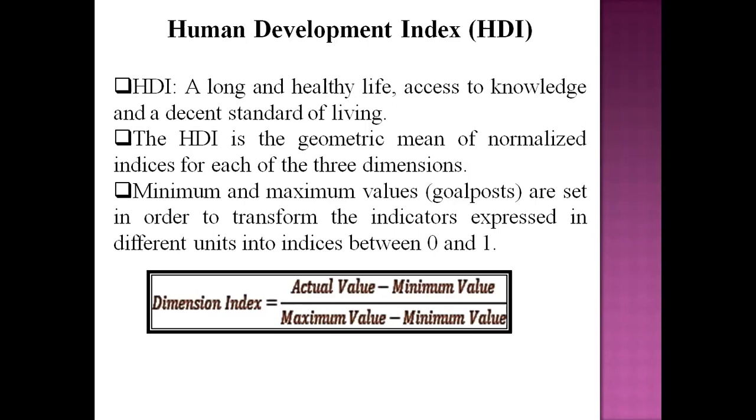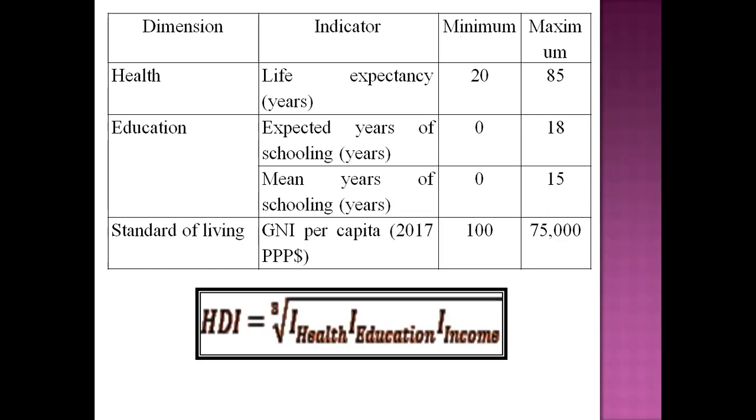So next, suppose this is a hypothetical goalpost value of the three indicators. The minimum life expectancy at birth will be 20 and the maximum is 85.